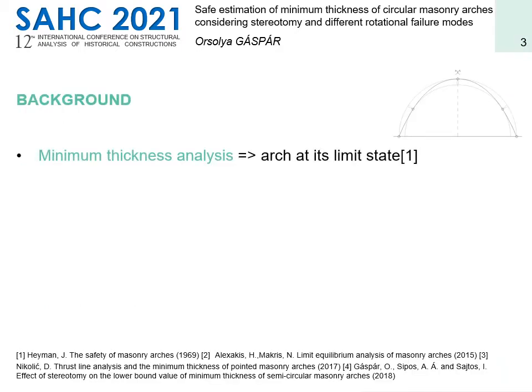Minimum thickness analysis serves as the theoretical background to our investigations. The arch is declared safe if the thrust line, the line of compressive forces through the structure, is kept everywhere within the boundaries of the arch. A minimum thickness arch is just thick enough to contain a thrust line. It touches the arch's boundaries at certain locations, at the locations of plastic hinges.